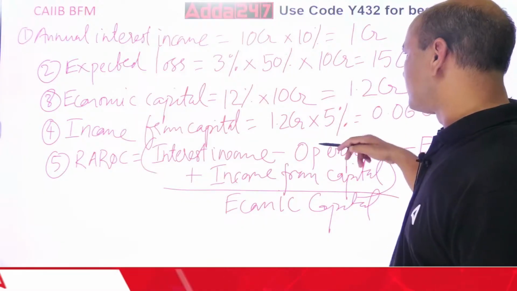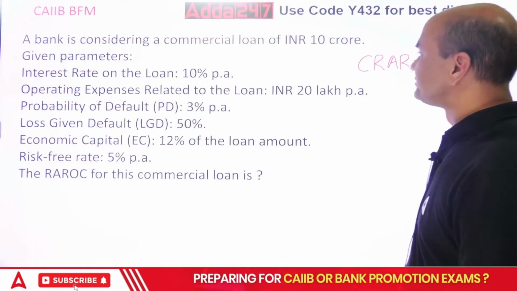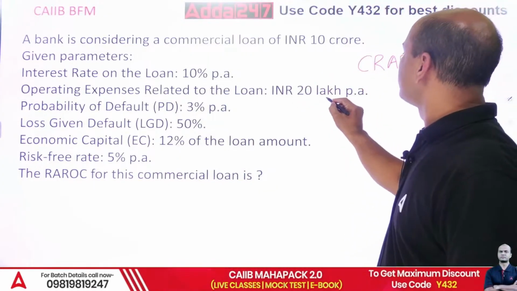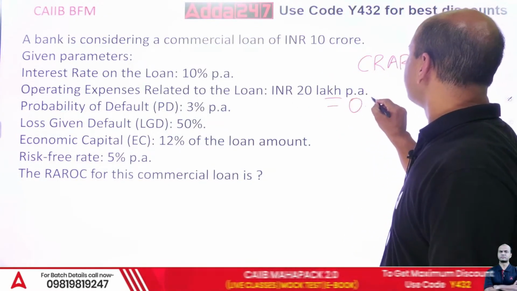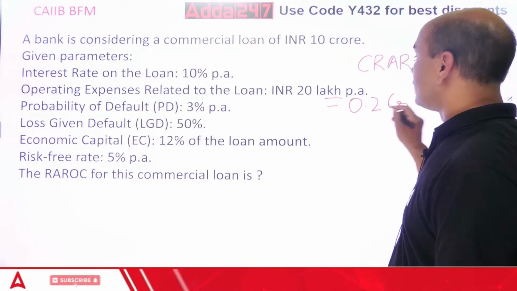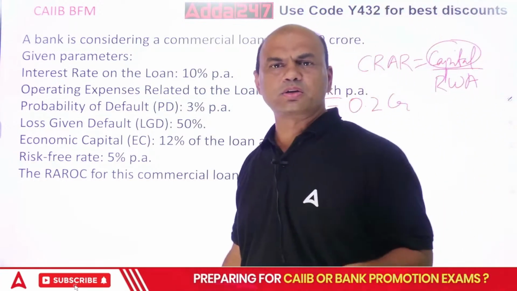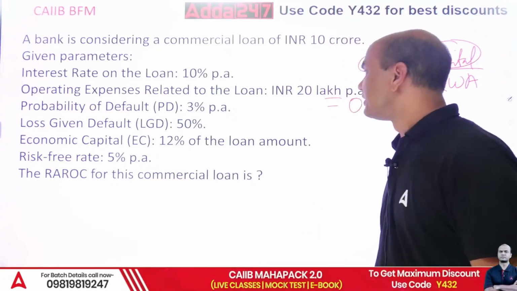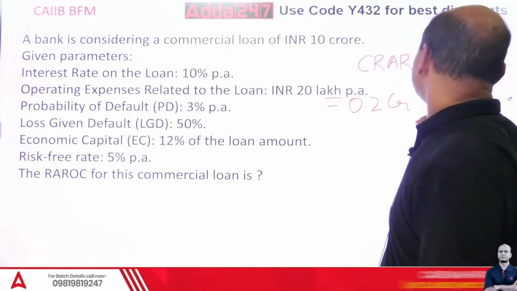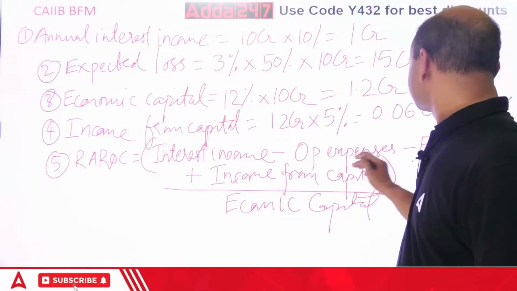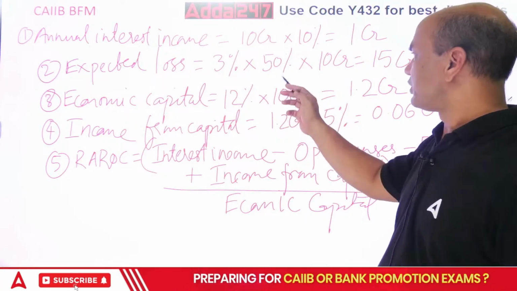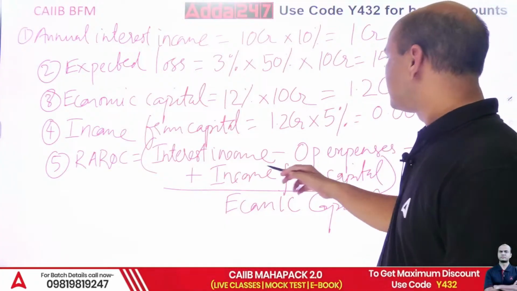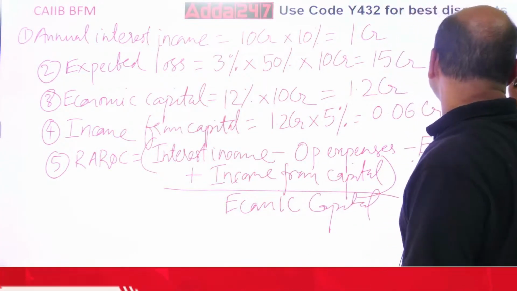Those are not given over here. Those are given in the numerical. Operating expenses are 20 lakhs. So 20 lakhs what you do? You write it in crores. 0.2 CR. Always bring all of them in the same unit. Crore, crore, crore, crore. That's simple to understand, isn't it? So now, this 0.2 minus what is this? Expected loss. That you got it over here. 15 CR. Right? And plus income. Got it? So, write it down.